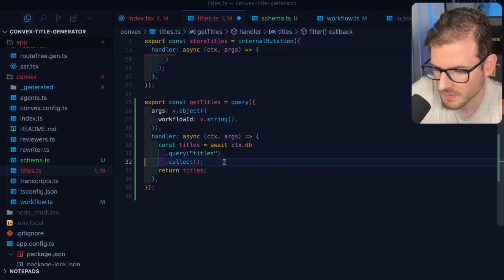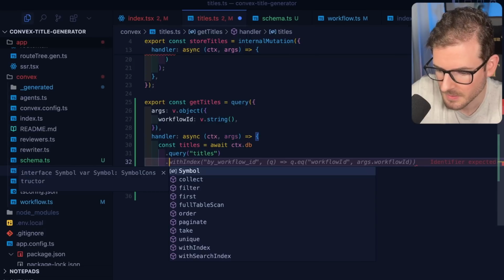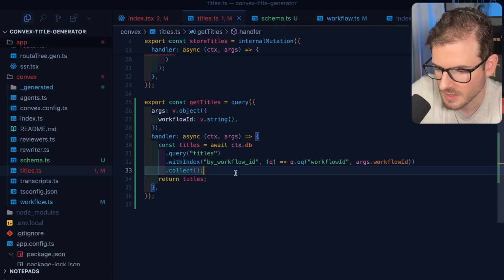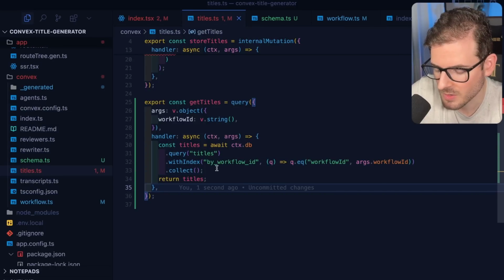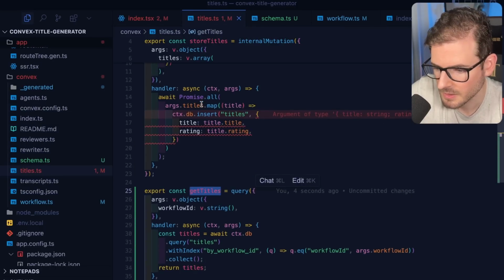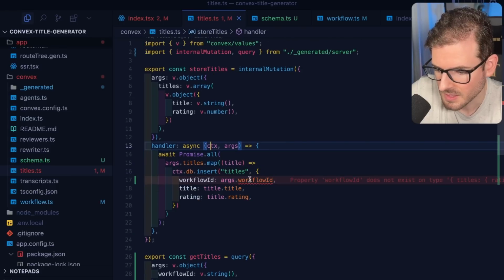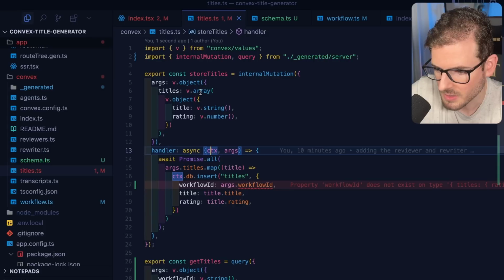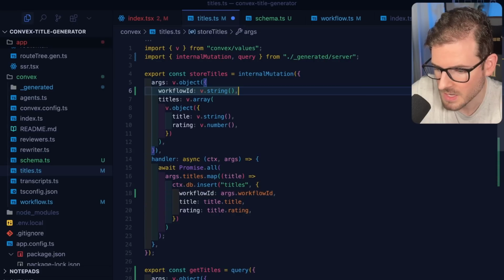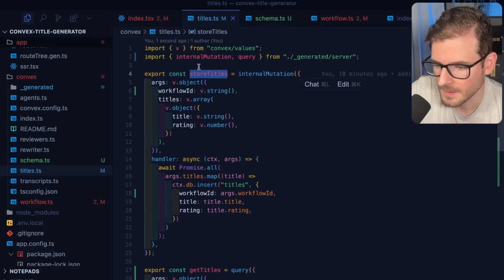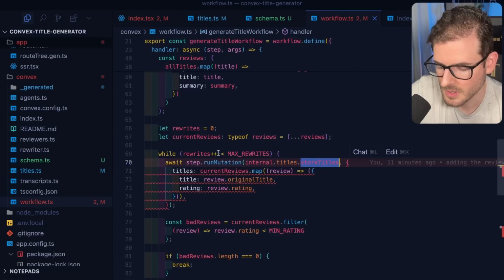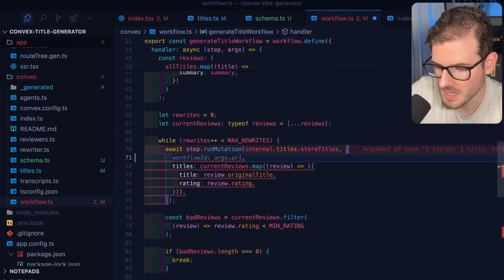So then instead of doing a filter, I think we can just say withIndex, and then we're going to grab everything that matches that workflow ID and return that back. And this will have to take in a workflow ID to be able to even kick it off now. So for the args here, this needs to take in a workflow ID like that. So wherever we're storing the titles, let's go back to the workflow. This needs to take in a workflow ID.